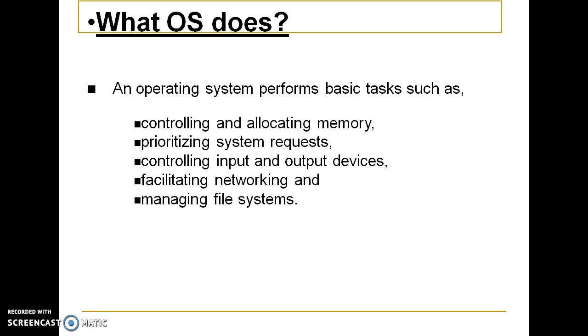Now, prioritizing system requests means the jobs situated in the main memory will be prioritized according to their priority, and the jobs are picked up from the main memory and assigned to the processor for their execution.